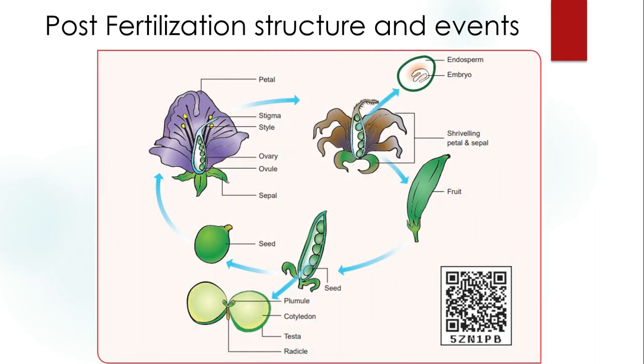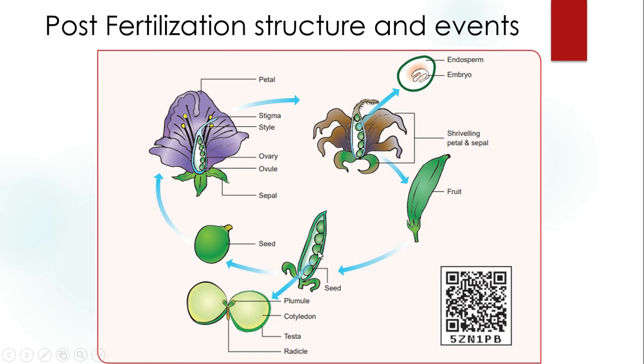Next, post-fertilization structure and events. Here a mature flower, after pollination and fertilization are completely over, all the floral parts except the ovary are shriveling and withering. Shriveling means they become small as well as dry. After withering, only the ovary develops into fruit.